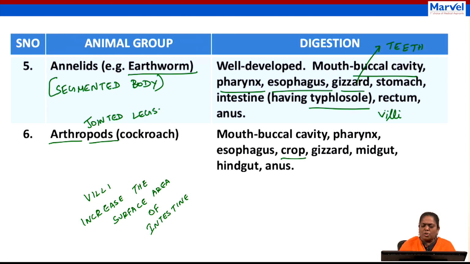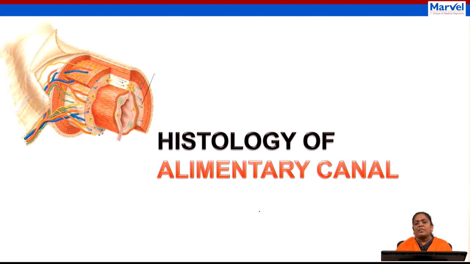Crop is meant for storage of food. So far till Arthropoda, I hope it's very clear for everybody. Then we are going to move on to the next topic.